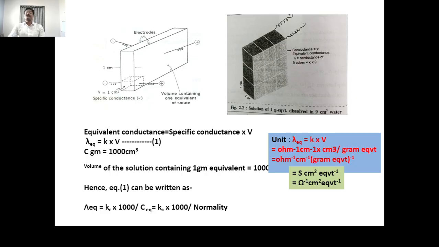The conductance of the solution is the equivalent conductance, not the specific conductance, because the volume of the electrolytic solution is 9 centimeter cube, not 1 centimeter cube.